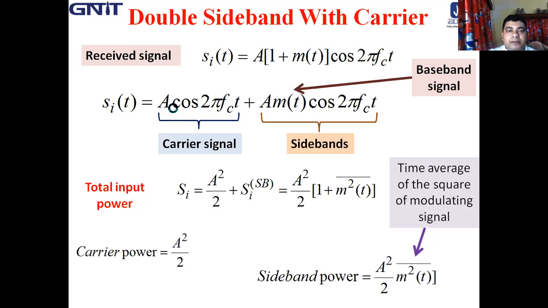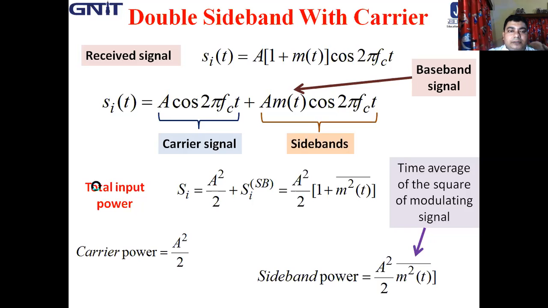The first term, A cos 2 pi fct, is the carrier signal, and in the second part, A m(t) cos 2 pi fct, the upper sideband and lower sideband are present. So the carrier and two sidebands are present here.